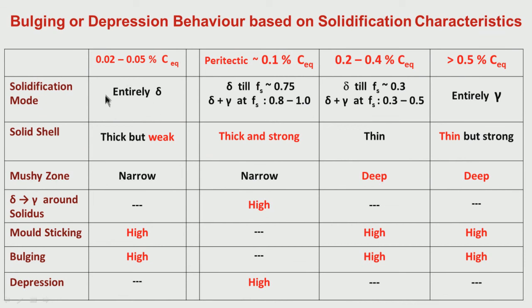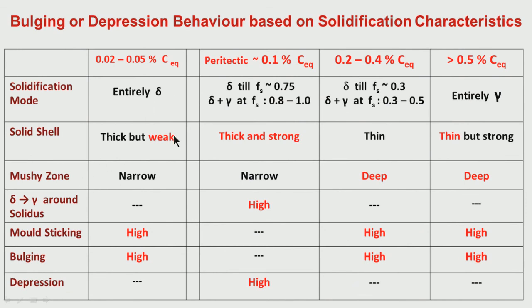So, if you have total delta ferrite solidification for very low carbon, what is happening? The solid shell is delta during and after solidification, and slightly below solidification also is delta, and this delta is relatively thick because microsegregation is low. But it is relatively weak because the high temperature strength of delta ferrite is low.